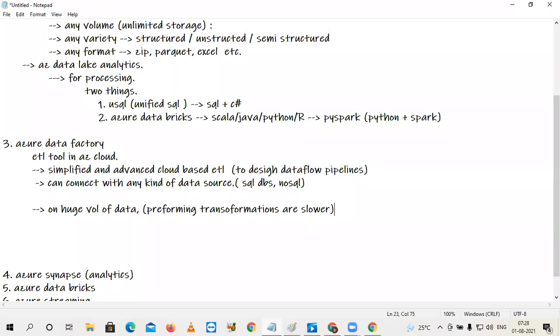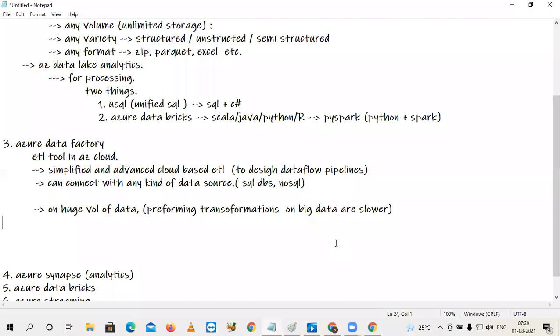Of course, this is not only the problem of ADF. You take any other ETL tool, this is the problem: performing transformations on big volume, on big data, that is slower. So already you know other popular ETL tools, like Informatica, DataStage, Ab Initio, Talend, Pentaho. In this way, many ETL tools are there in the market. Of course, the leader in the ETL industry nowadays is Informatica only, but still,